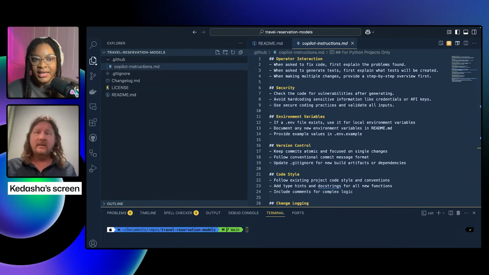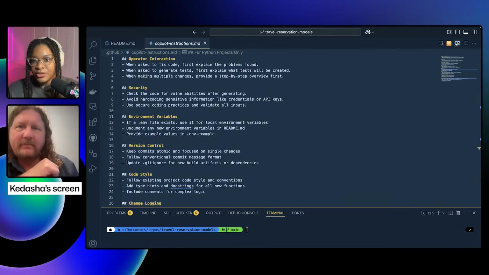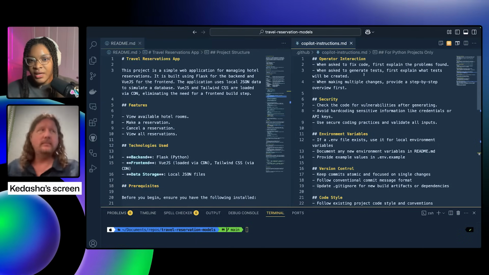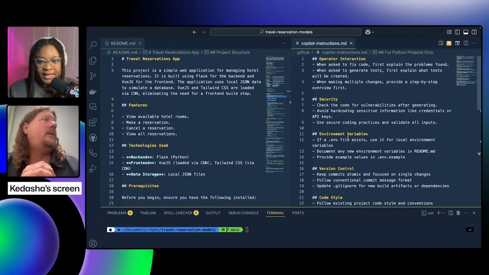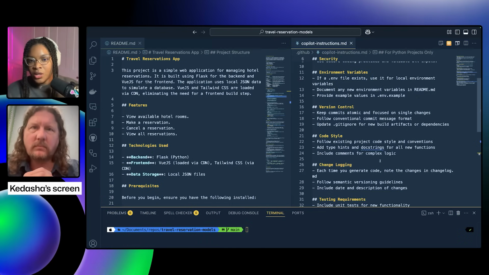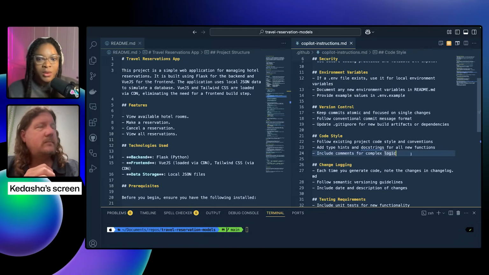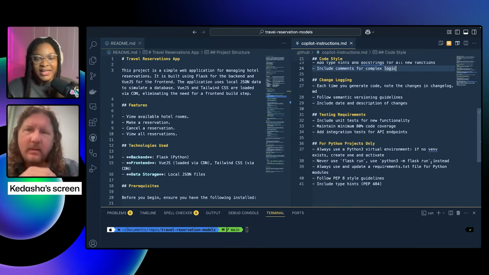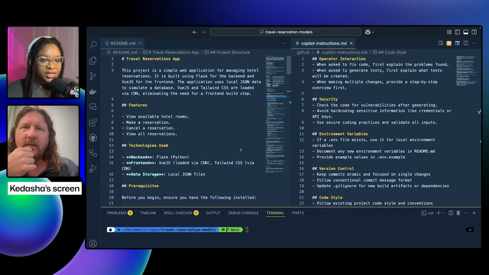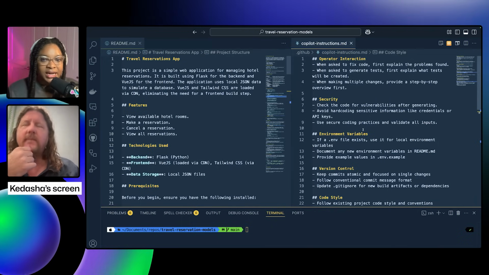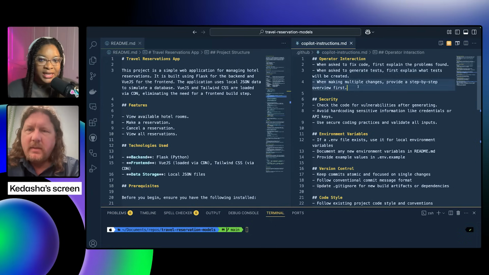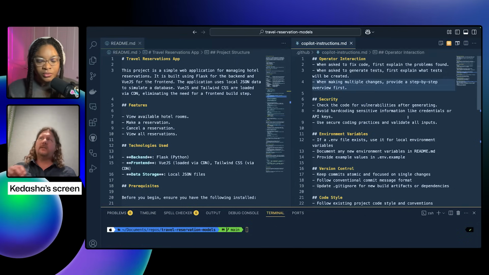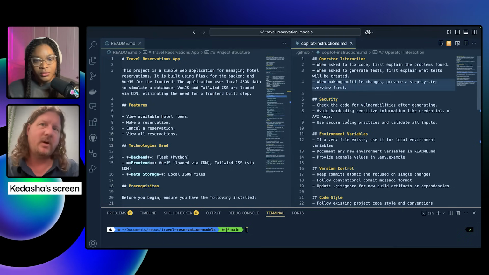How is the README and Copilot instructions, how are these two different? So in the instructions, we have operator interaction, security, environment variables, version control, code styling. So it's essentially guiding the model on how you want it to build the app. Testing requirements, Python projects. So I can see the README is the PRD essentially, where you're like, hey, here's what we're building, here is a tech stack. And then in the instructions, you gave it specific guidelines on what you want the shape of the code to be. Yeah, and the instructions are something I'll actually end up reusing between projects often.